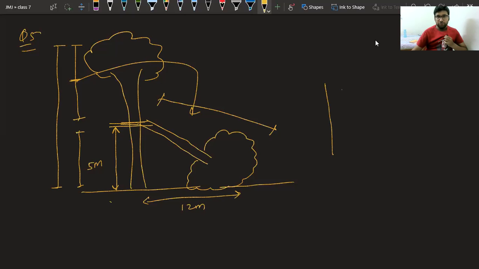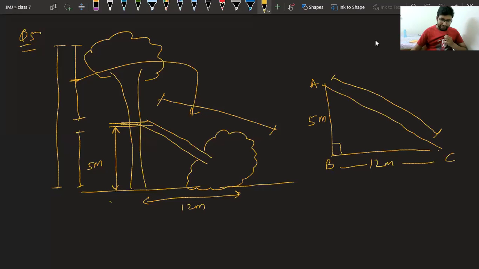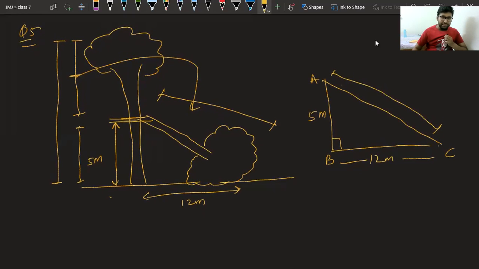Let's see. Let me make a triangle now. Now we are drawing a triangle. This thing is given to us as 5 meter. Let me call it ABC. This thing is given to me as 12 meter. We have to find the hypotenuse. It is very easy. Thank you, Abhas. Just find the AC. In triangle ABC, we can say by Pythagoras theorem, AC square is equal to AB square plus BC square.